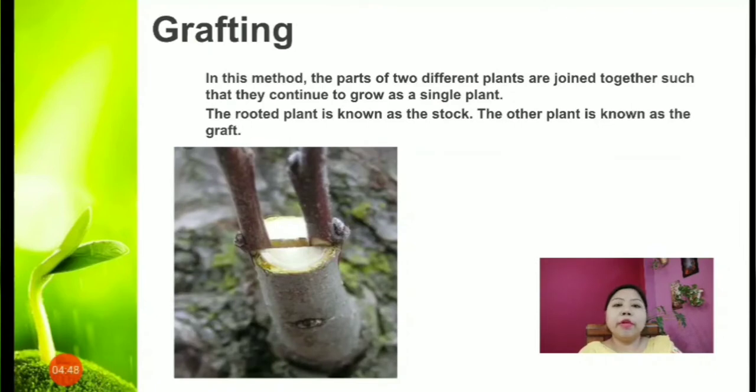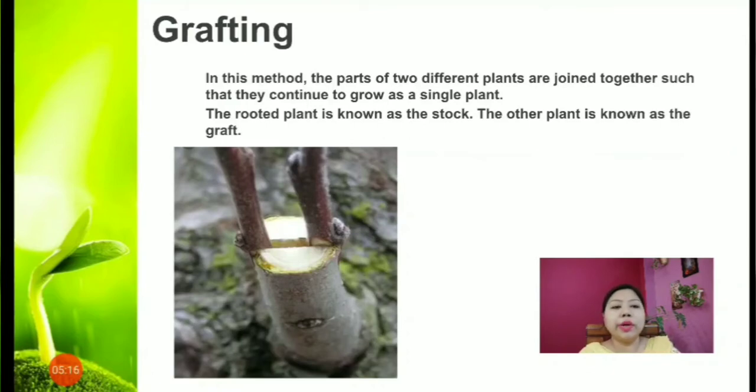The next type of artificial vegetative propagation is grafting. In this method, the parts of two different plants are joined together such that they can continue to grow as a single plant. That means the two parts of plants are combined together and then they grow as a single plant. The rooted plant is known as the stock and the other plant is known as the graft.